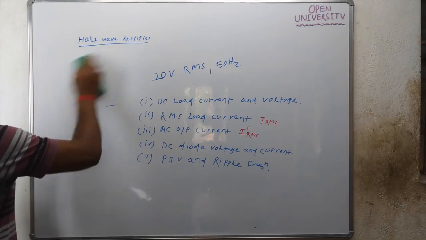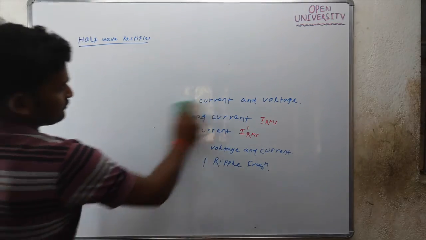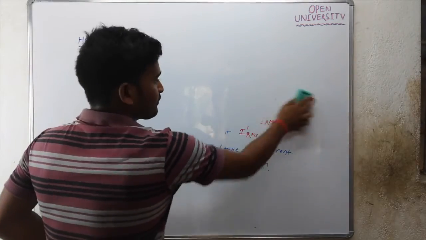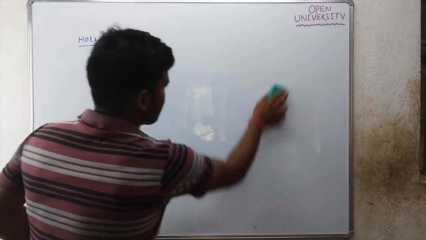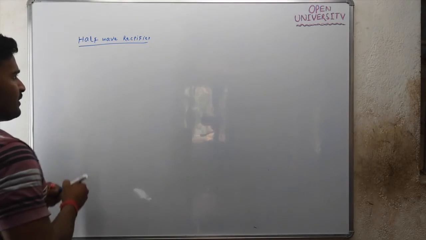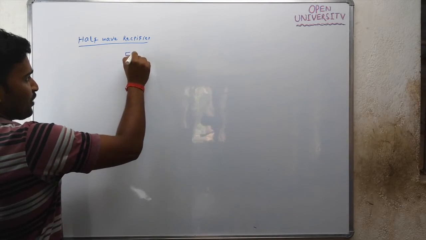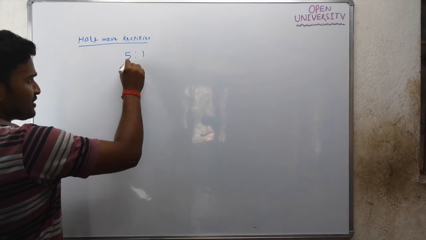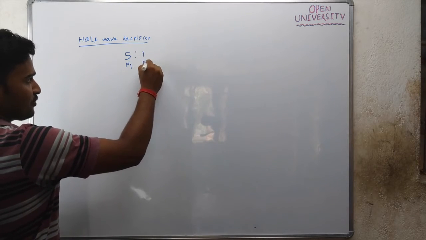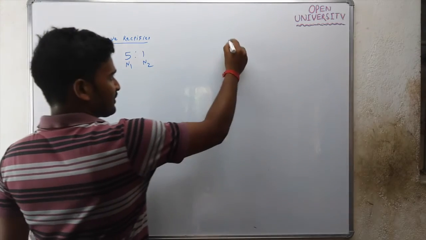So let's calculate first. It is given that the half wave rectifier is using a 5:1 transformer, means N1 is 5 and N2 is 1.